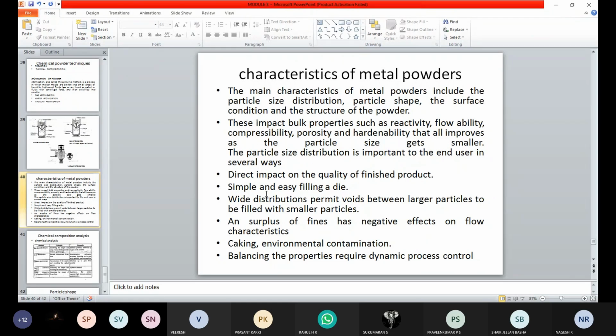Then it gets passed on to the dies. From the dies we convert it into some other form and collect it. But here it is easy and simple to fill the dies, as it is in powder form. So passing those powders into the dies is very easy.